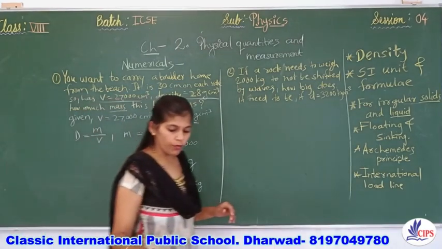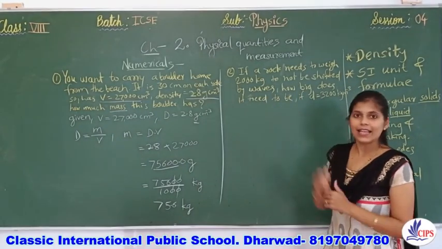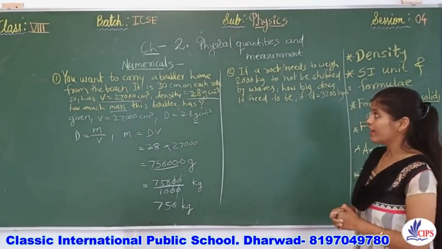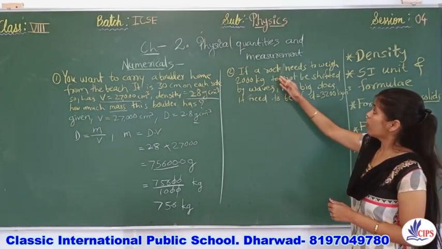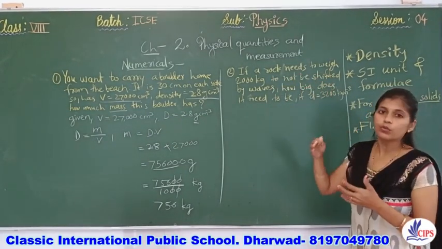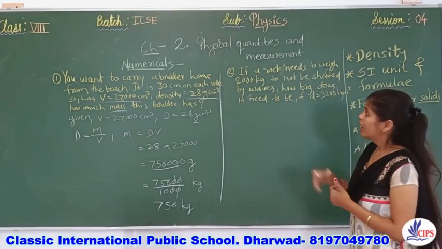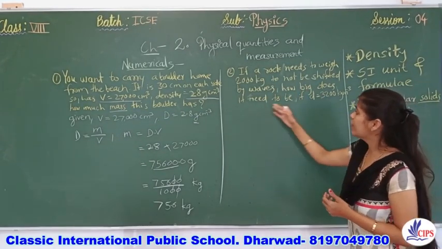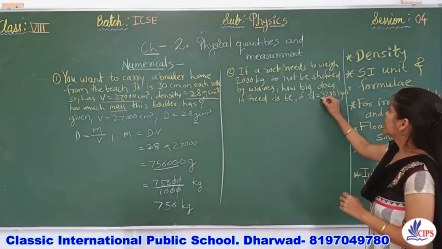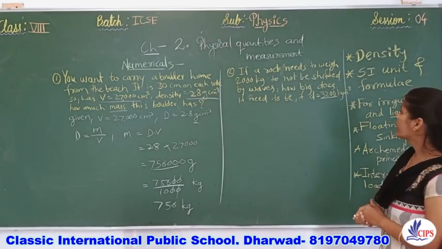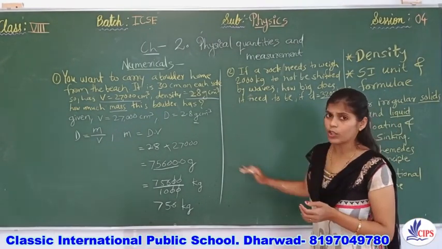Alright. So now we will move further and check out the second numerical's answer. Let's check first of all what is the question. They have asked, if a rock needs to weigh around 2000 kgs to not be shifted by waves, how big does it need to be? Density is also given directly, they have said 3200 kilogram per cubic meter.